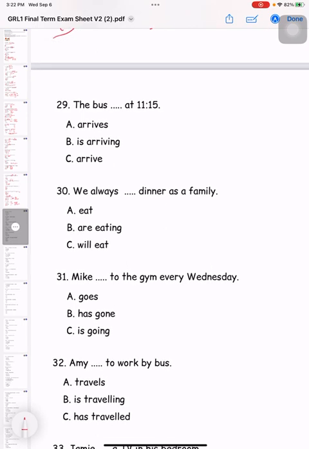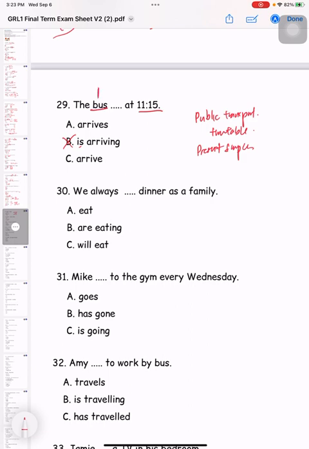Okay, 29. The bus at 11:15. This one is the same as the previous question, because this is public transport, 公共交通, and we are talking about when it arrives. It's a timetable, which means we've got to use present simple tense. So which one is present simple tense? Definitely it's not B, only A and C.